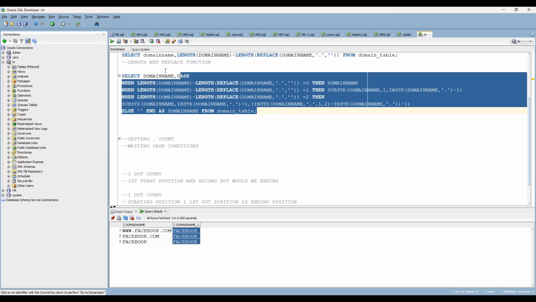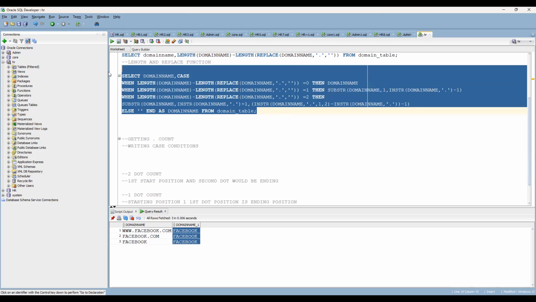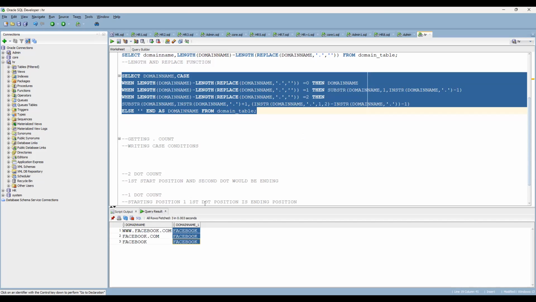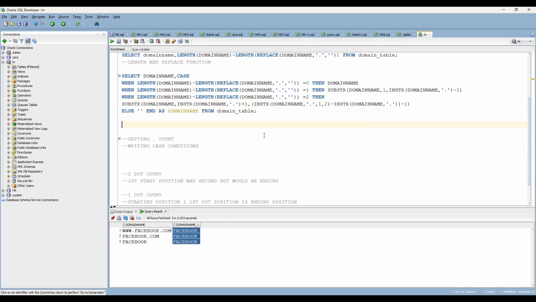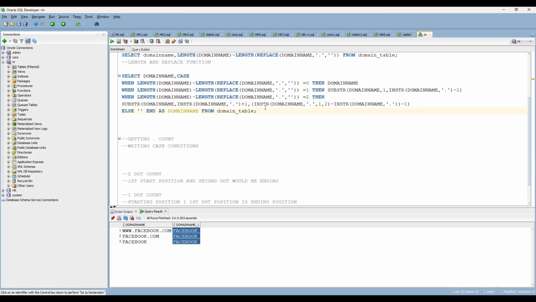You can try this particular thing out. I'm going to provide this as part of the description as well. So you can see this is the output. Now try to understand: if you understand the concepts, you can easily solve this. If you don't understand the concepts, then it will be very difficult for you.